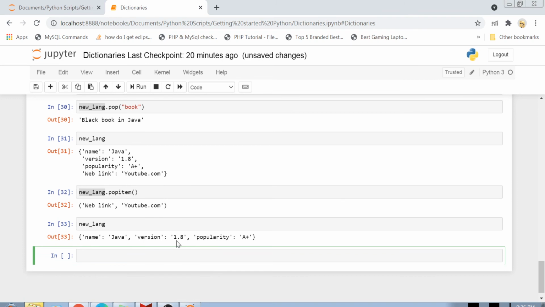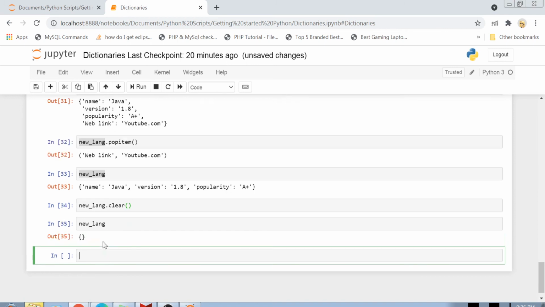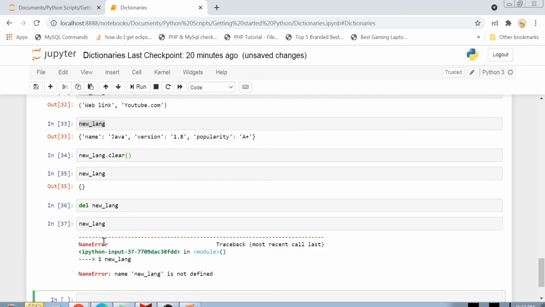Another keyword which we are all aware of is the del keyword, but we will not use it right now. We will first use clear. If you use new lang dot clear, you will see that your dictionary is now an empty dictionary. And if you use del, then your object is not defined anymore. So that is how you remove elements inside a dictionary.